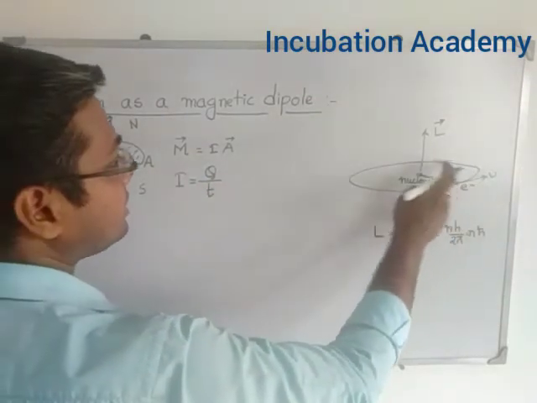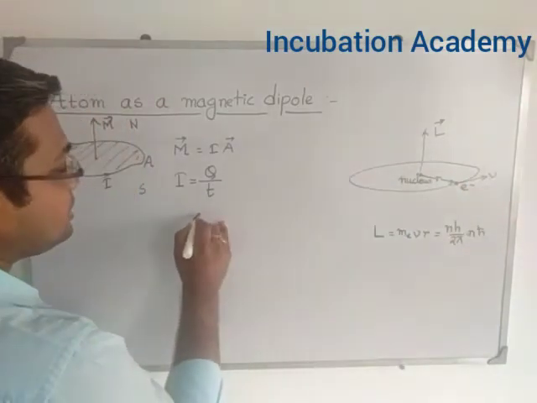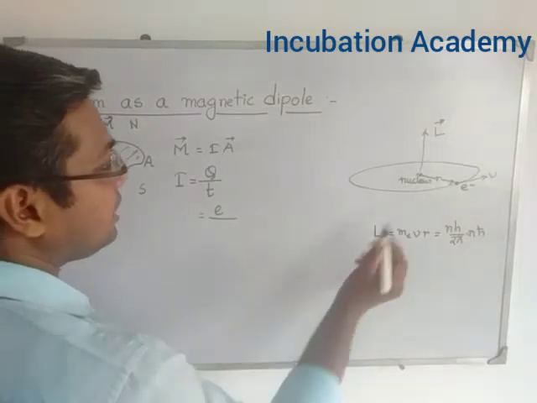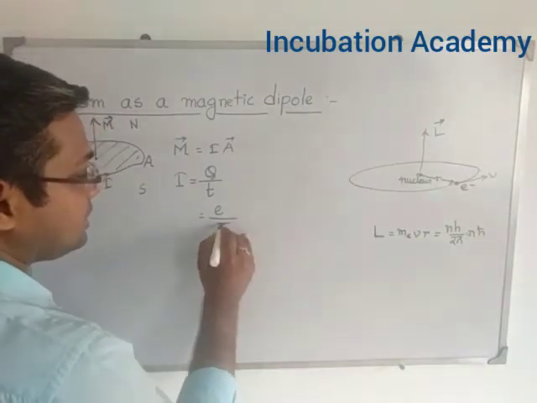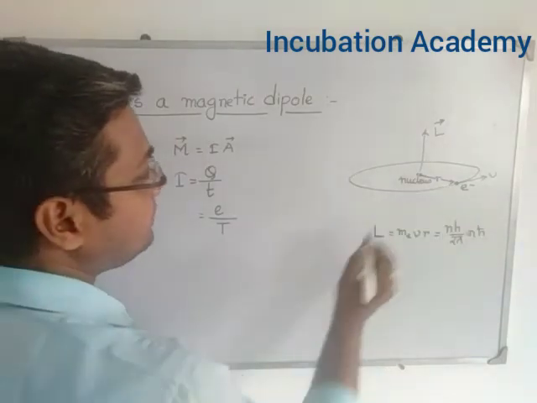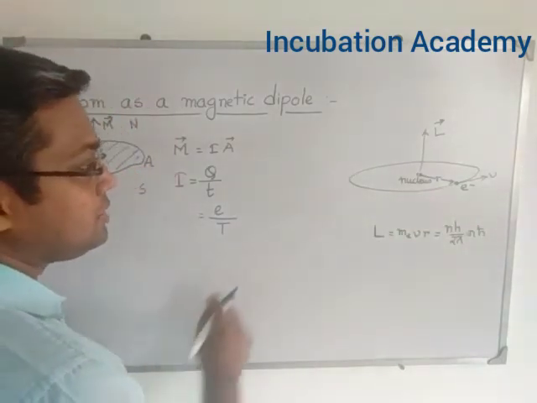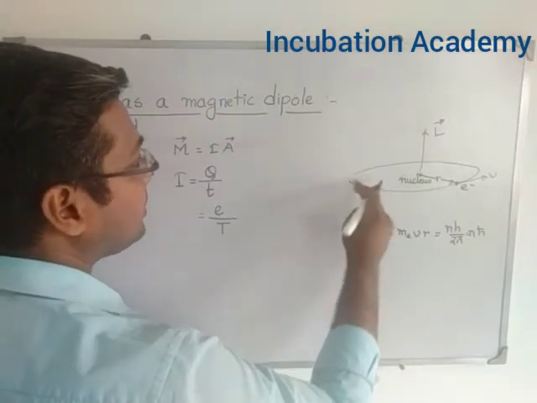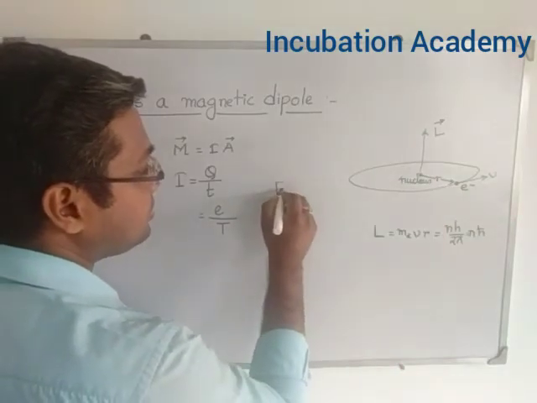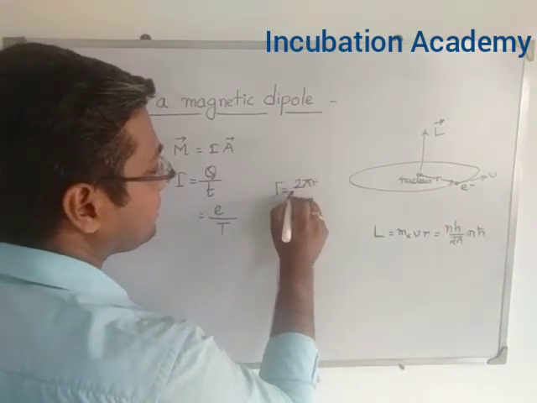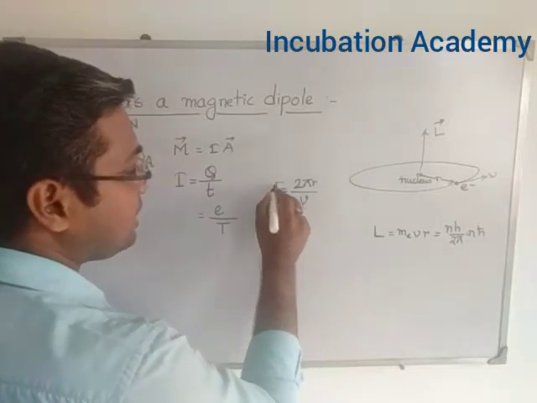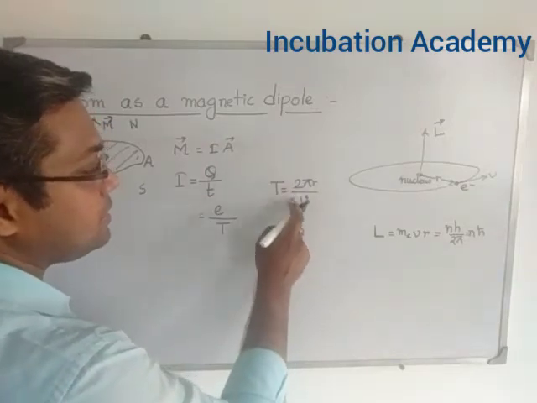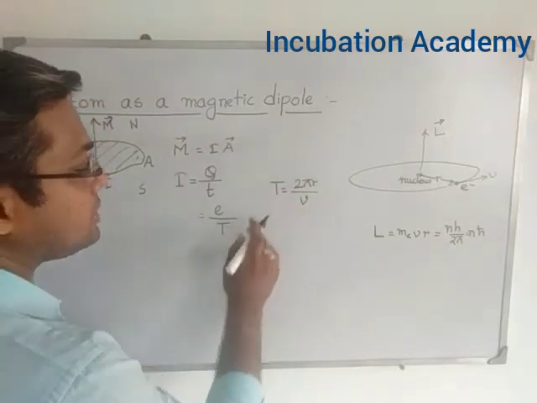Now the electron is revolving in that particular orbit. So what is the charge of the electron? That is e. What is the time taken by the electron in one complete revolution? We can say that is the time period of revolution. Now it is the electronic orbit of radius r, so what is the path length covered by the electron after one complete revolution? Obviously that is 2 pi r, divided by the velocity of the electron in that particular orbit. So 2 pi r is the path length, v is the velocity of the electron, so 2 pi r divided by v is the time period of revolution.